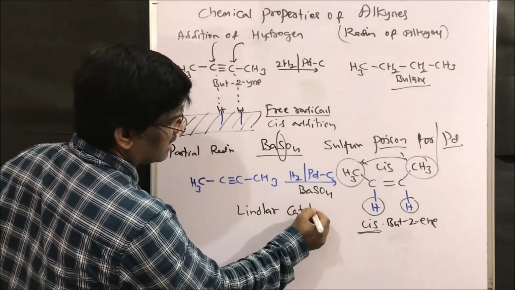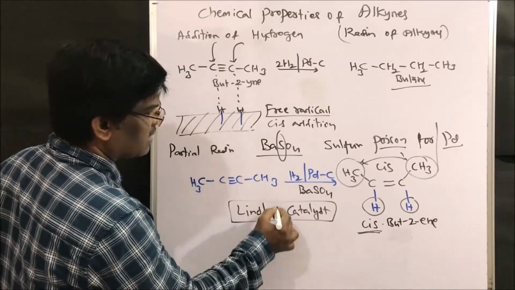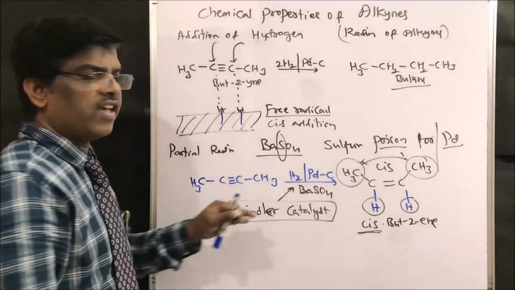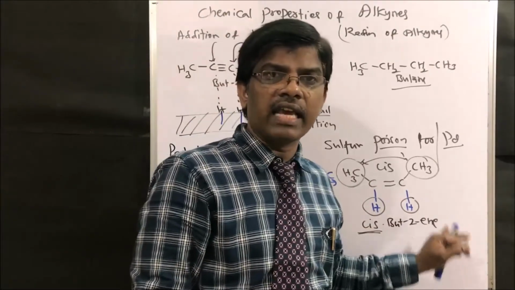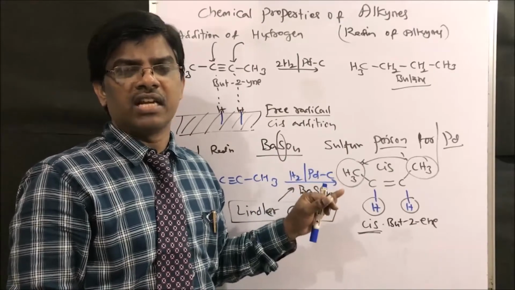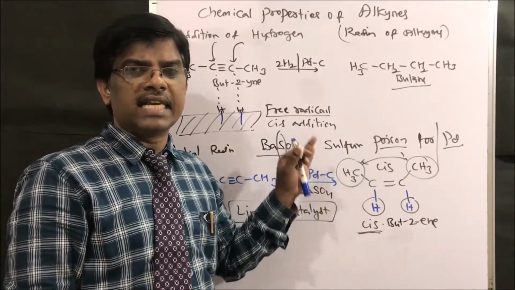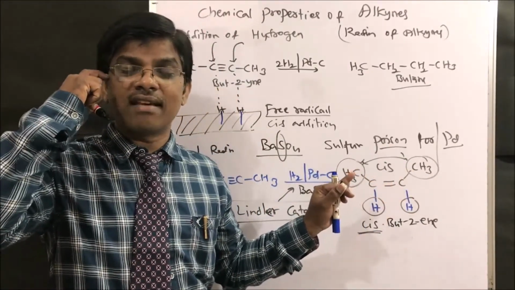This catalyst is known as Lindlar catalyst. So when we add Lindlar catalyst, we get cis alkene. This is a very important point in organic chemistry. So Lindlar catalyst gives cis hydrogenation or cis alkenes.